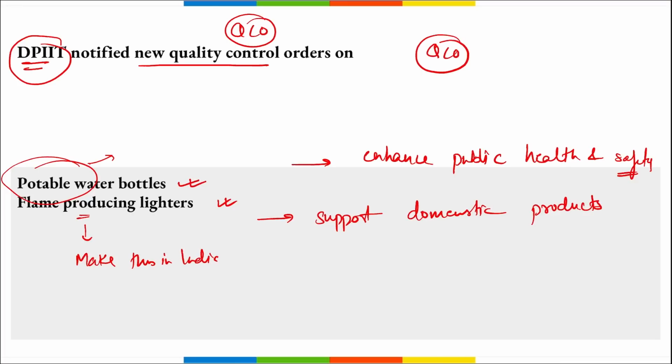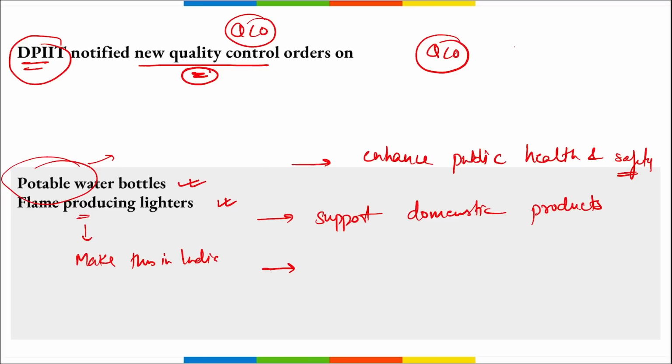And to support our domestic market, the government has provided a relaxation in terms of the timeline for implementing these QCOs, right? So basically, the government is promoting and saying that instead of importing these products from China or any other part of the world, these are the products that can be made in India itself, right? And we just have to focus on some quality measures and quality control orders for the same, that is potable water bottle and flame producing lighters, which were recently launched.